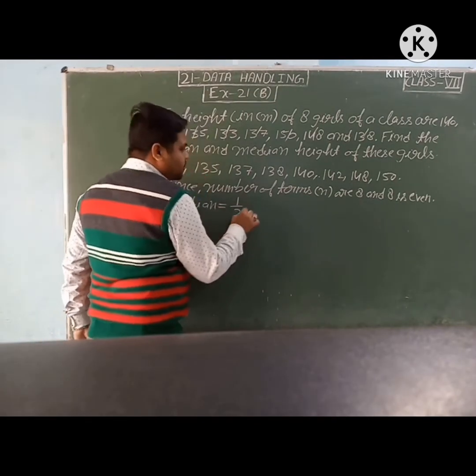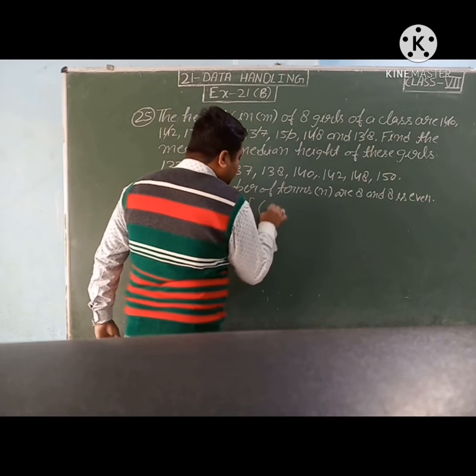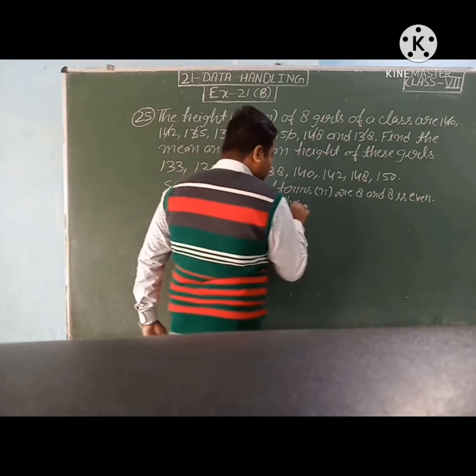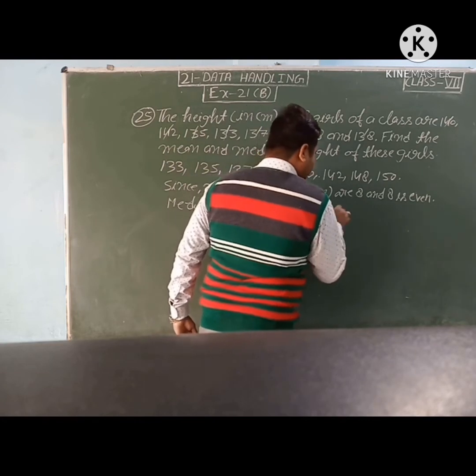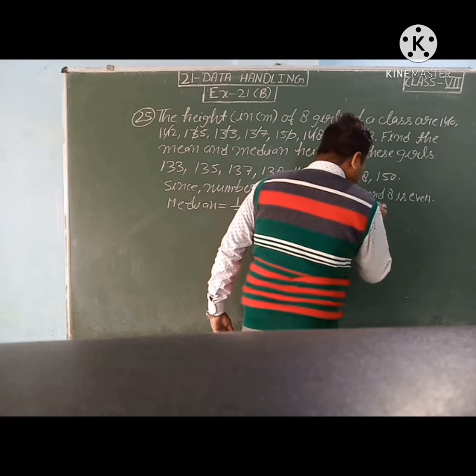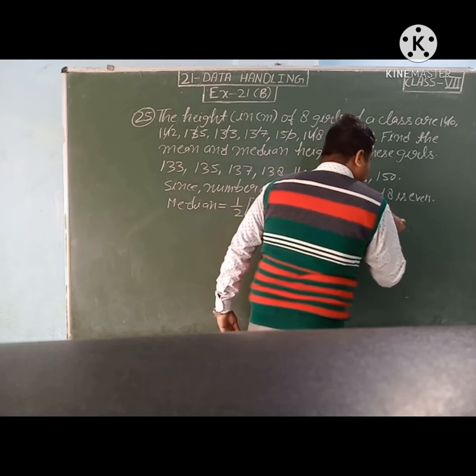1 upon 2 bracket n upon 2 term plus n upon 2 plus 1 term.